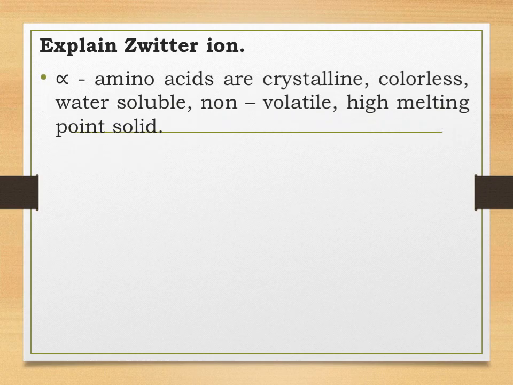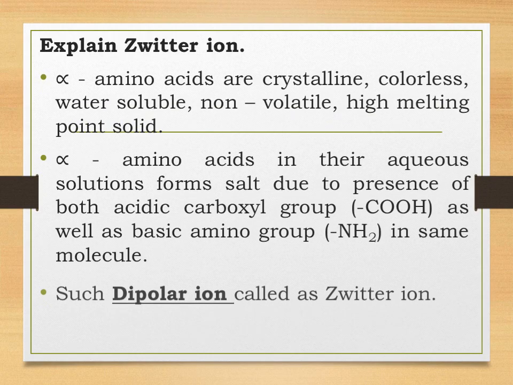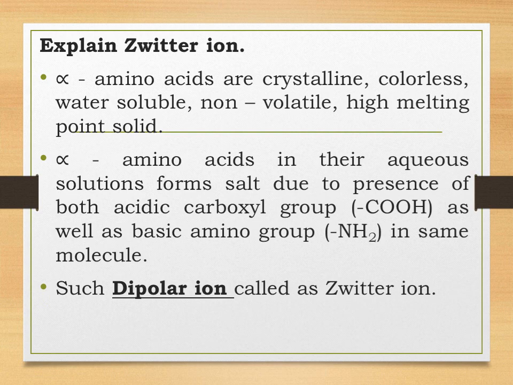Students, now let us study one important property of amino acids, and that is the Zwitter ion. Alpha amino acids are crystalline, that is, they have a definite arrangement of atoms. They are colorless, they are soluble in water, they are non-volatile, and they have a high melting point. In aqueous solutions they form salts due to the presence of both the acidic carboxyl group as well as the basic amino group in the same molecule.